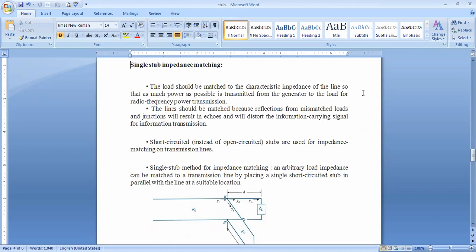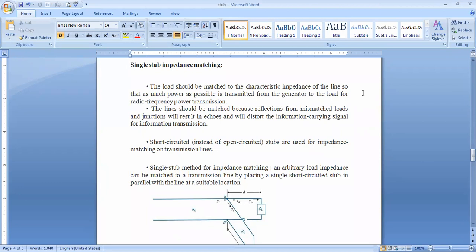A stub is a piece of transmission line connected across the transmission line near the load, which is why it is very convenient to adjust the impedance of that line.